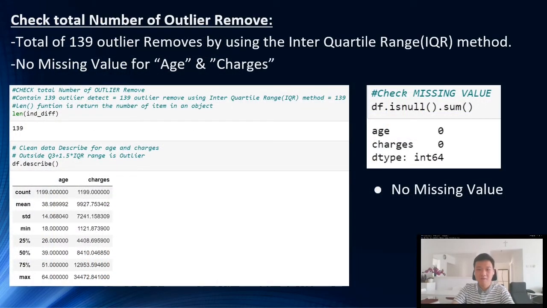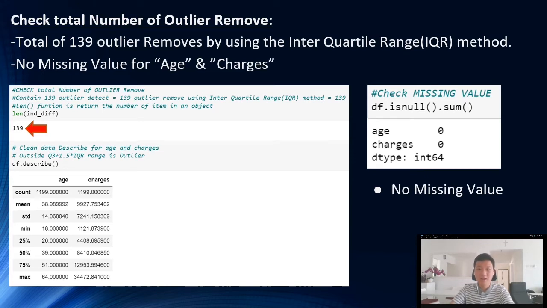So to check our outliers, how many outliers have we removed? Okay, we will use length. Length, the function, returns the number of items in an object. So with length, we just take the index difference. We will know that we have 139 outliers removed.